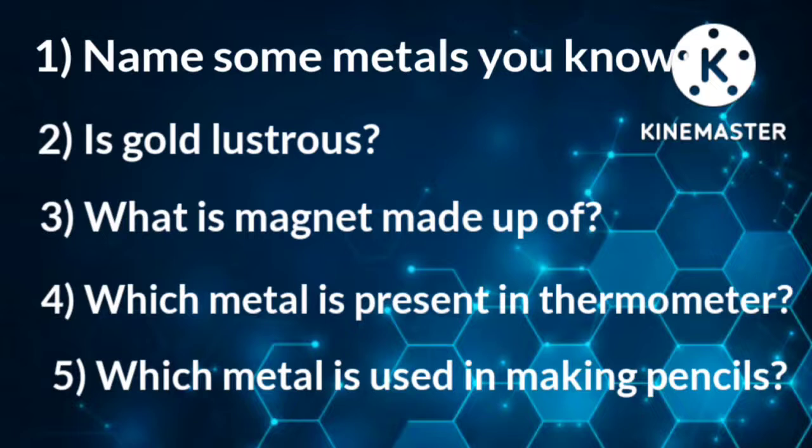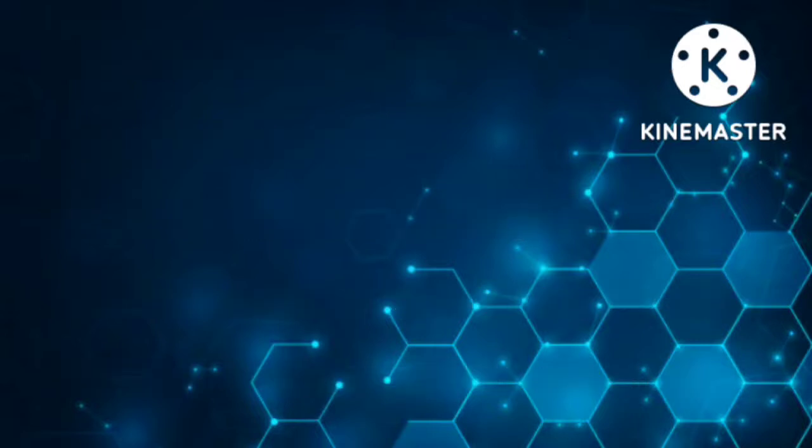Third question, what is a magnet made up of? A magnet is made up of iron. Which metal is present in a thermometer? Yes, mercury is present in a thermometer. Last question, which metal is used in making pencils? Lead is used in making pencils. So, what are all these elements collectively called?